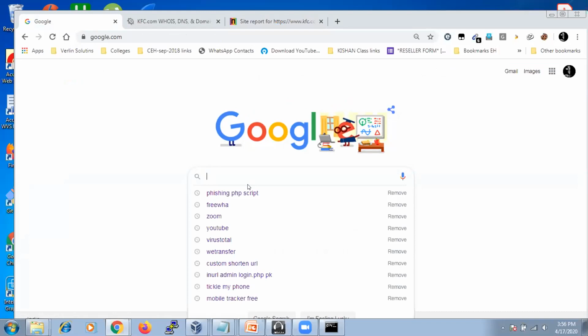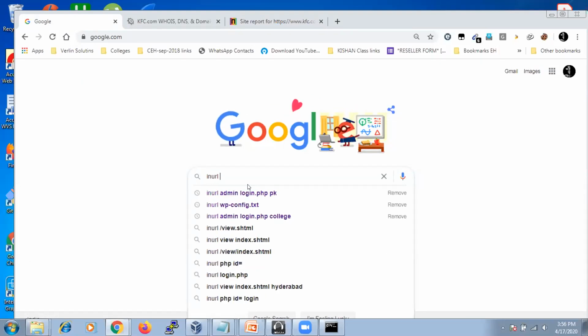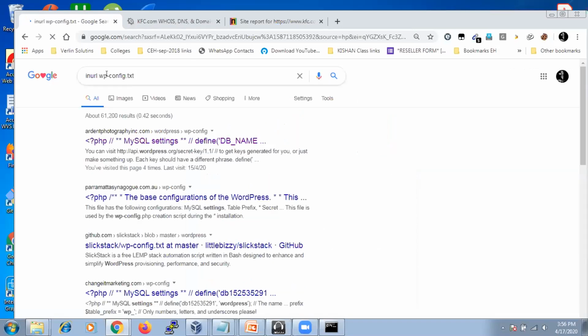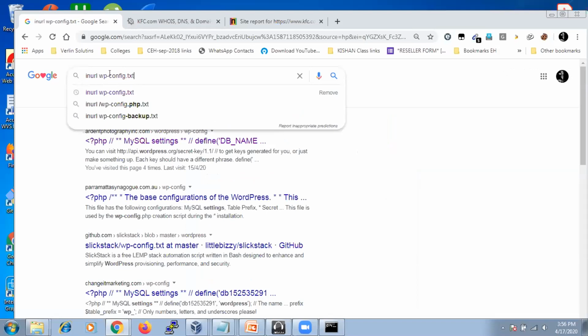For this, you are going to use Google. I'm going to show you an example in real time. See, in the URL, there is wp-config.txt, the WordPress configuration text file.